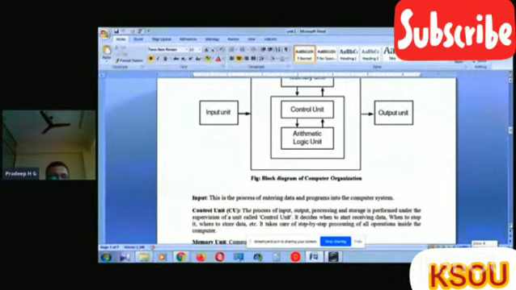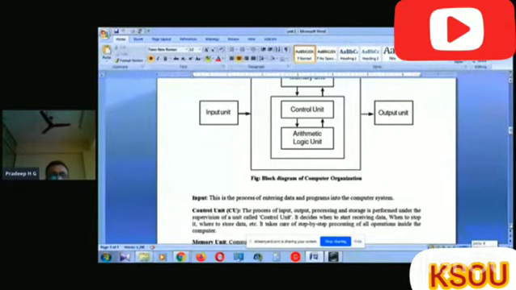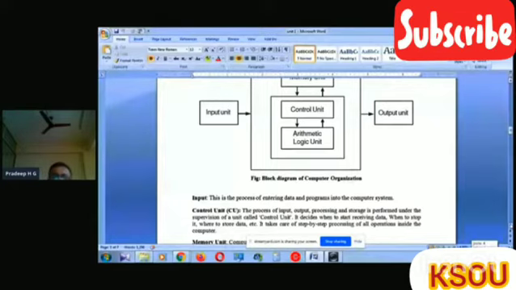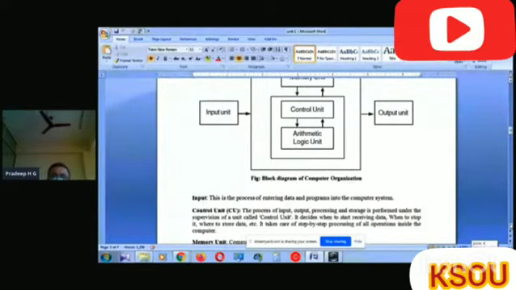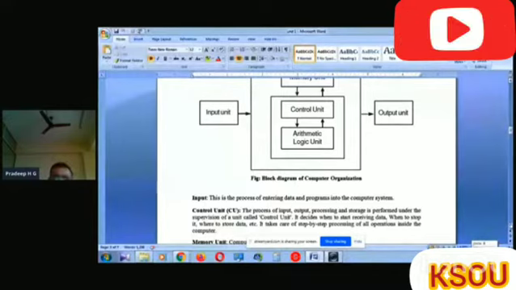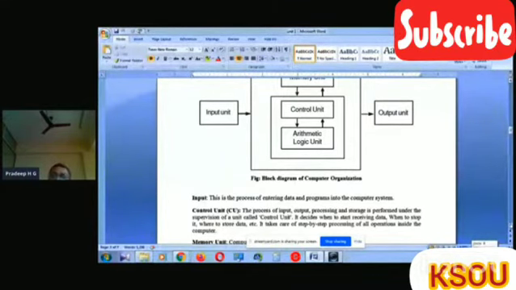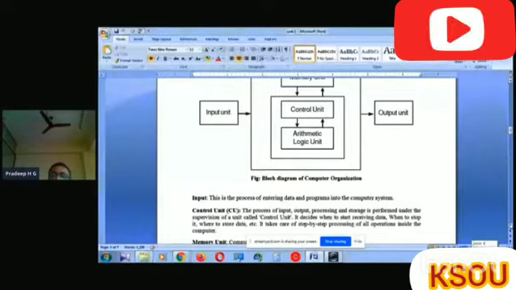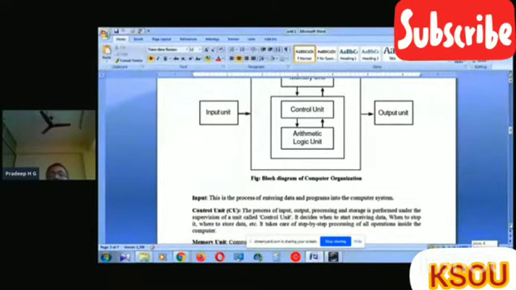Here, once again, I repeat, three blocks are there: first input unit, CPU, output unit. In CPU, we have memory unit, arithmetic and logic unit, control unit. Examples of input units are keyboard, mouse, joysticks, scanner. Examples of output units are display units, that is projector or monitor, speaker, and printer.